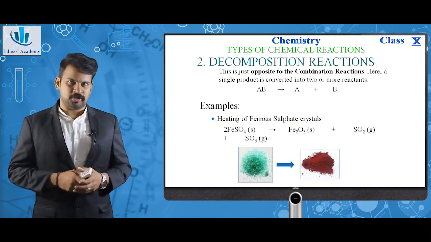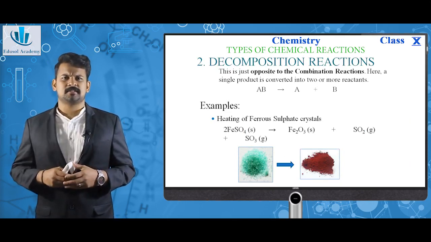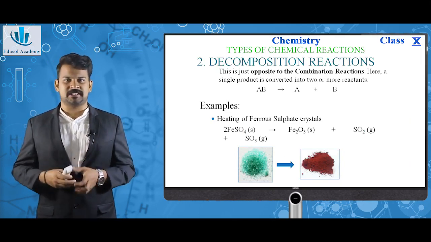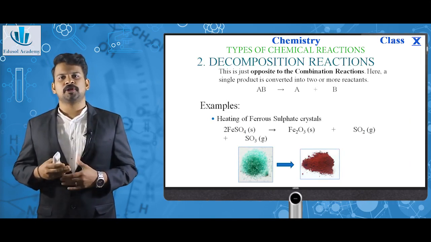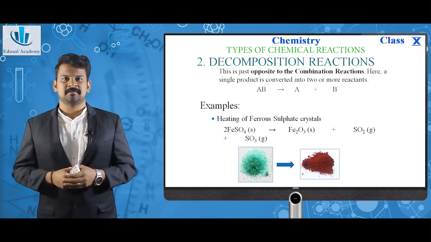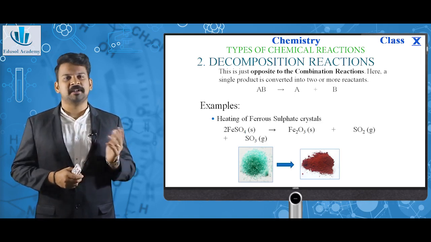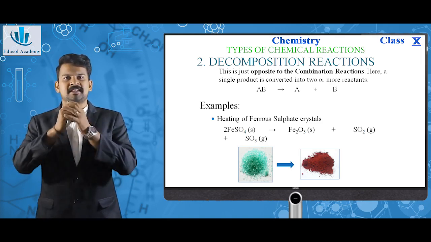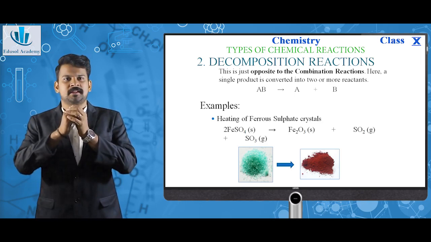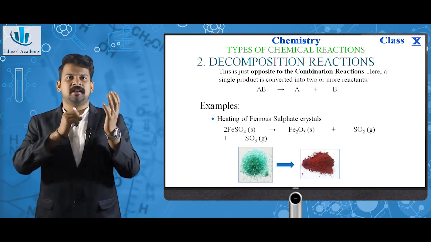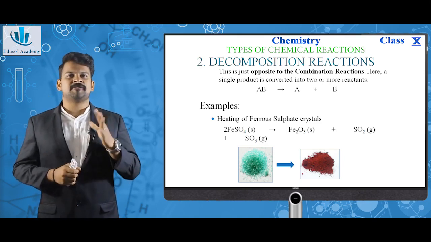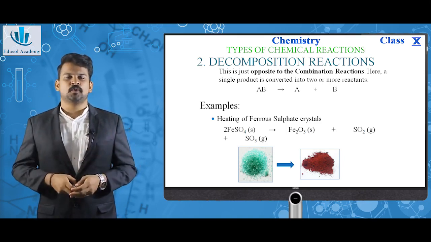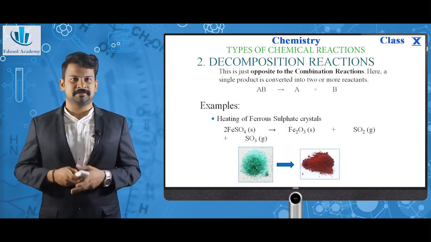Next is decomposition reaction. This is just opposite to the combination reaction. Here, a single reactant is converted into two or more products, AB giving A plus B. If this is AB, this is a reactant, it is converted into a product A and another product B. Since the reactant AB is decomposed, so this is decomposition reaction.